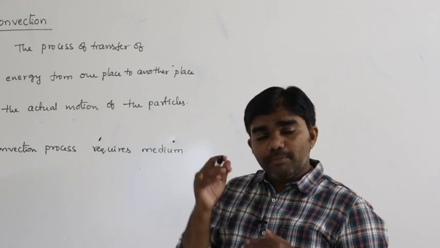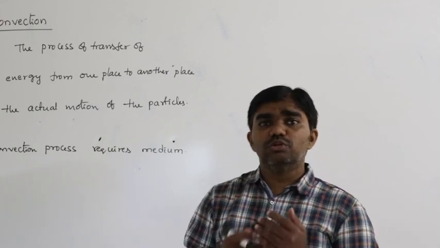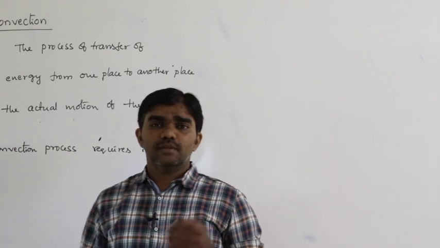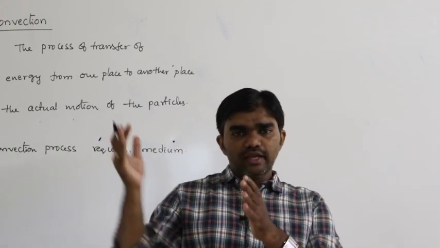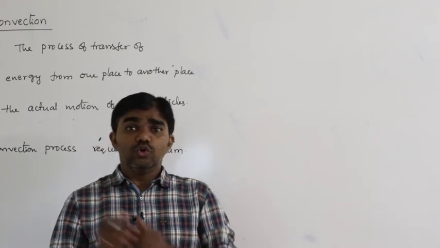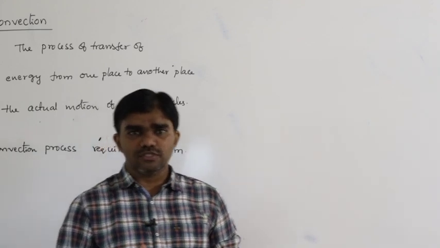So that means the particles are transferred from one place to another place. Due to the motion of the particles, the heat energy is transferred. Best example is hot air traveling from one place to another place. That is the convection process. Cool air transferring from one place to another place. So that is the convection process.